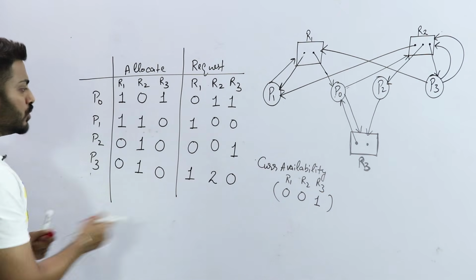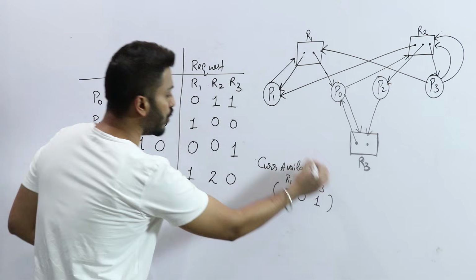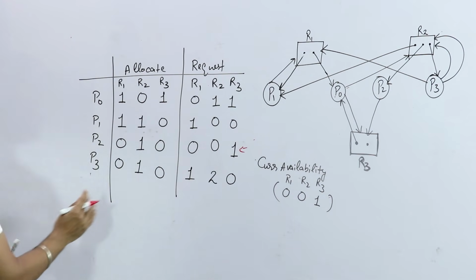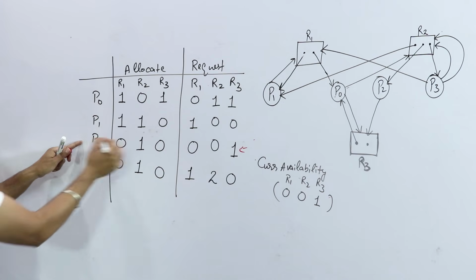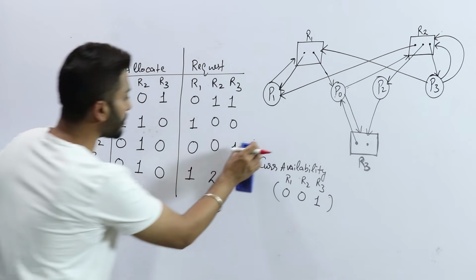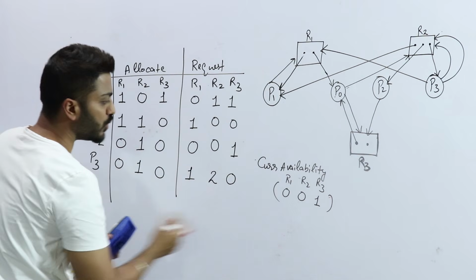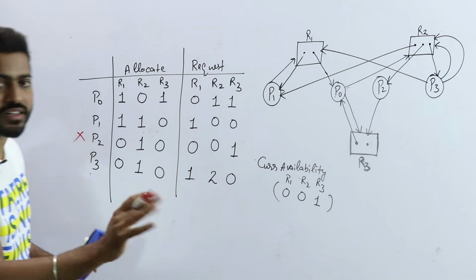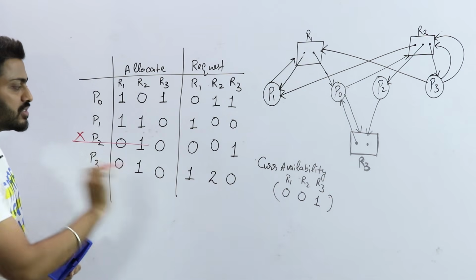So what I will do, I will give this one resource to P2. Just remove this. This one resource will be given to P2. P2 will get terminated successfully.